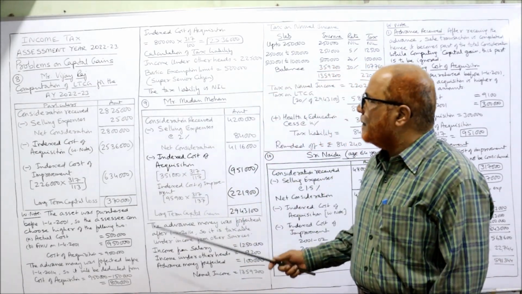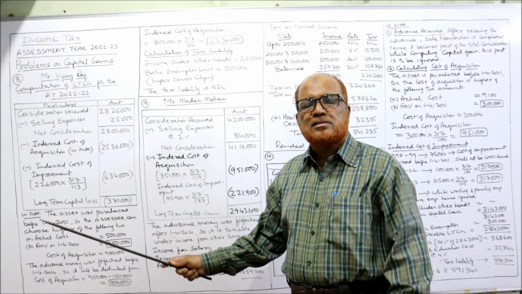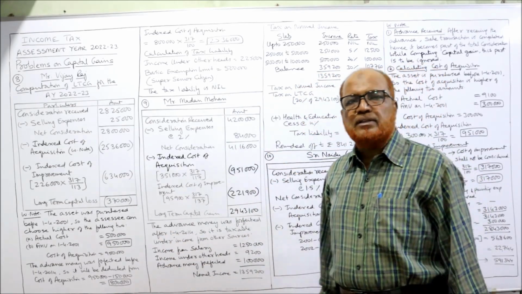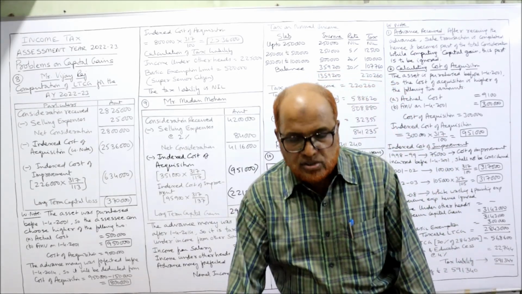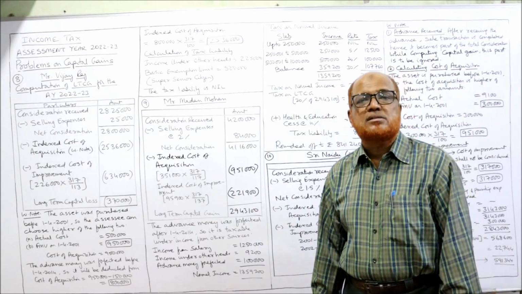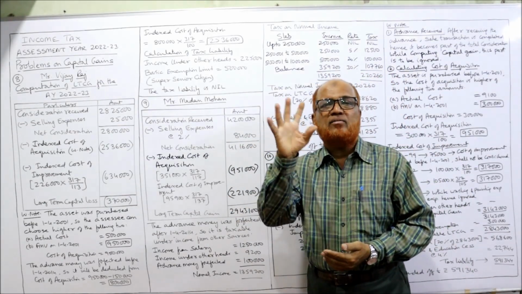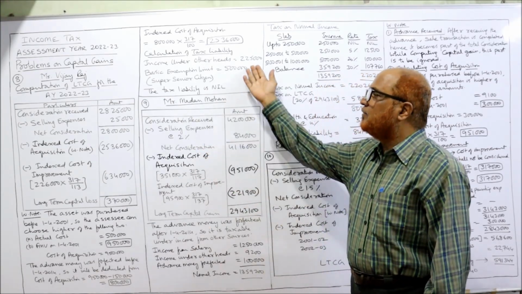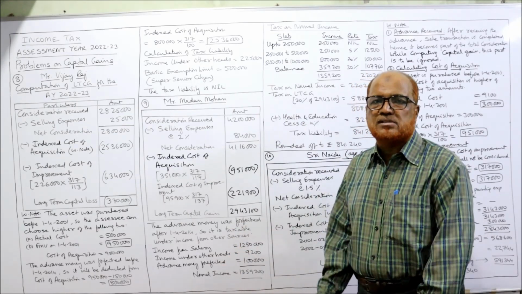That's it. Now, calculation of tax liability. There is no tax on capital gain as there is none. Income under other heads, 2,25,000. The assessee is a super senior citizen because in the problem it is given 82 years. For a super senior citizen, the basic exemption limit is 5 lakh. Up to 5 lakh rupees, no tax. So here 2,25,000, there is no tax. No tax liability for this assessee.